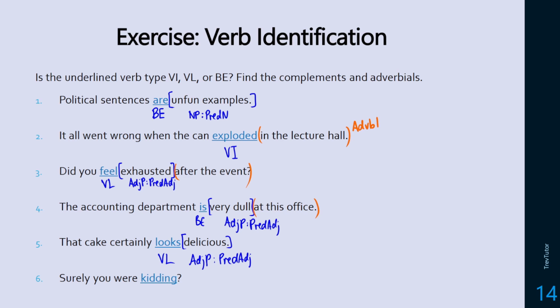Okay, and finally, surely you were kidding. Surely you were kidding what? There's no what. You weren't kidding something. It's just you were kidding. So this is an intransitive verb. So verb types are pretty tough at first, but hopefully you're able to get some of these and there'll be lots of practice.